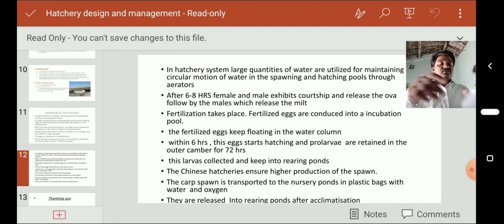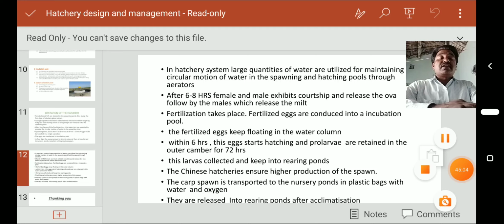Chlorella is also very useful for us. Next is the design of a shrimp hatchery and its management. It looks similar to the Chinese hatchery. Okay, this is about hatchery design and management.